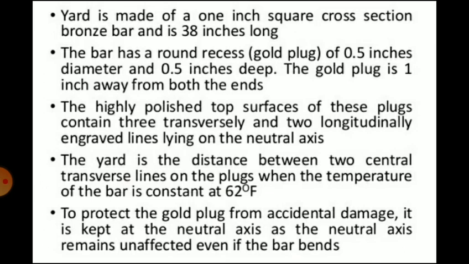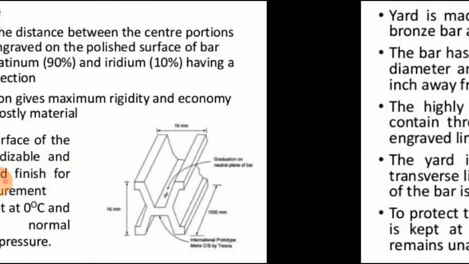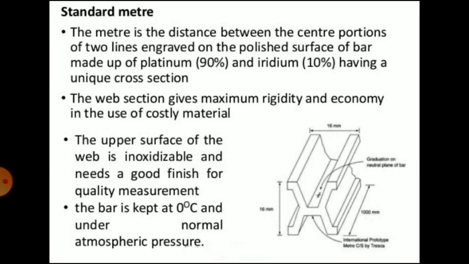These standards were used for occasional comparisons. These standards were kept in safe custody. So you can see the construction of the line standard, Imperial Standard Yard. To protect the gold plug from accidental damage, it is kept at the neutral axis, as the neutral axis remains unaffected even if the bar bends. Then the second line standard is the International Prototype Meter.